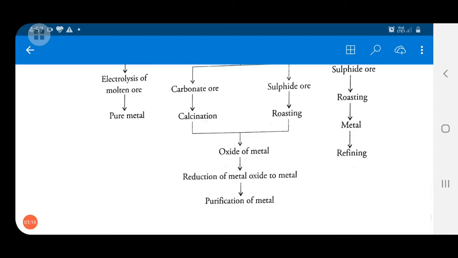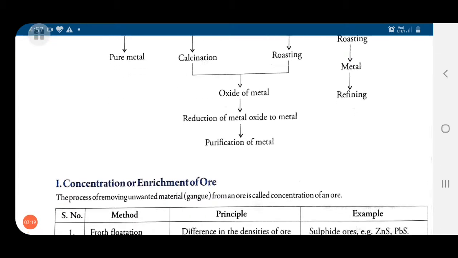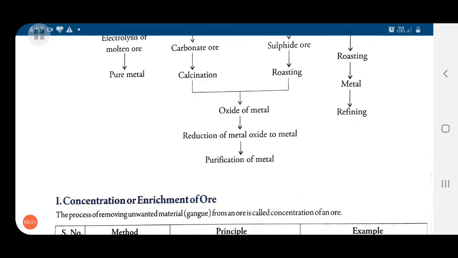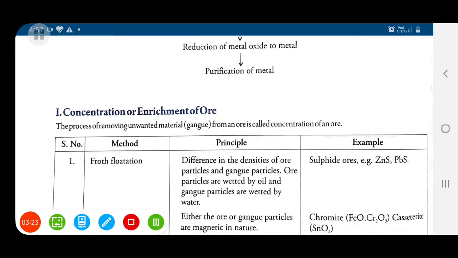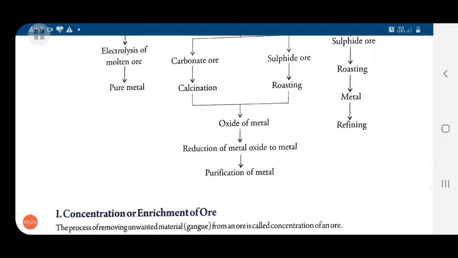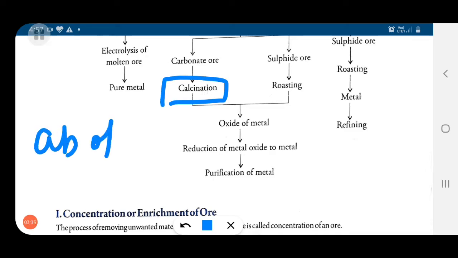In calcination, the crushed ore is heated in the absence of air. Please remember, carbonate ores are purified by calcination, in which the ore is heated in the absence of air.